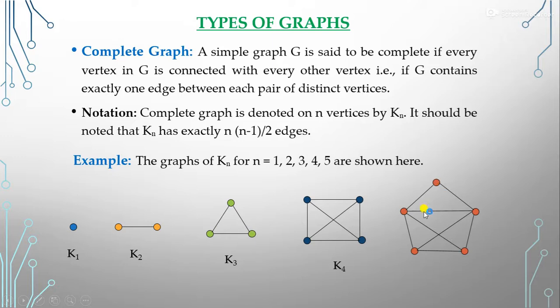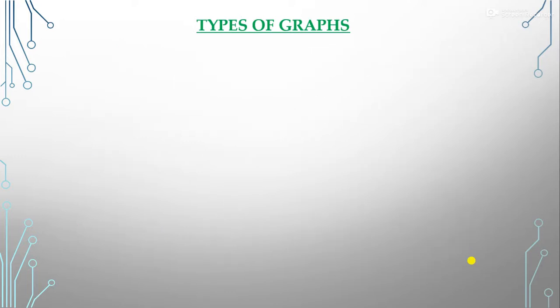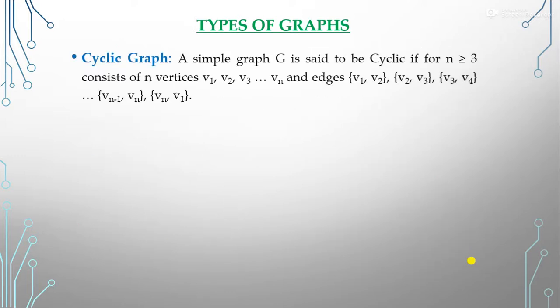So to become the complete graph, K5, we need all these edges. Now we can say that this is the K5 graph. Clear? What is the complete graph? If each vertex is connected to the other vertex with an edge. Now next one is the cyclic graph.